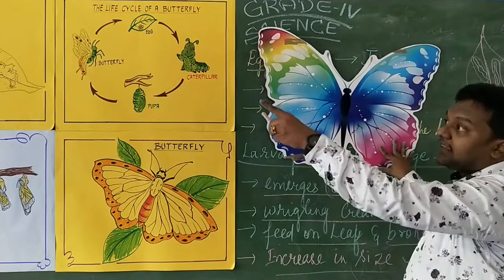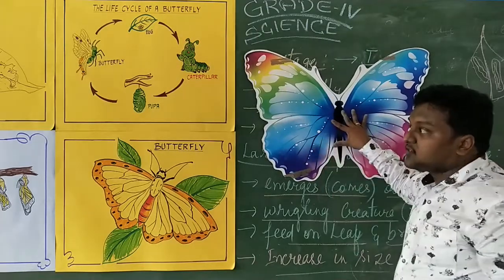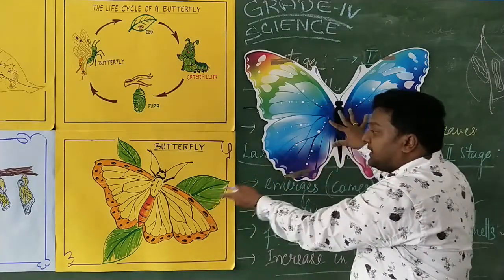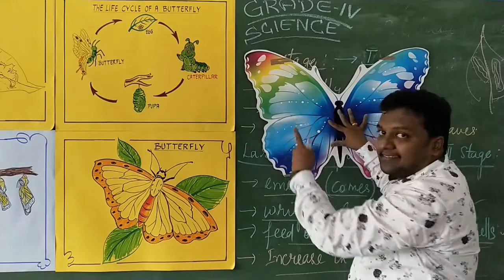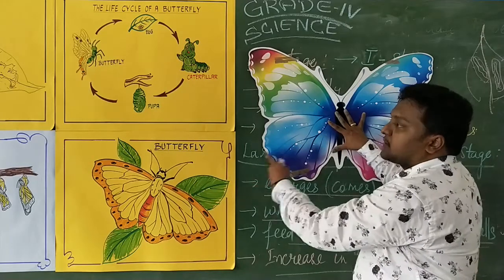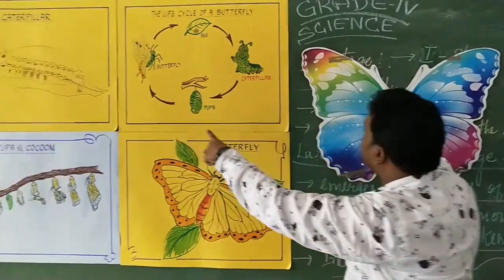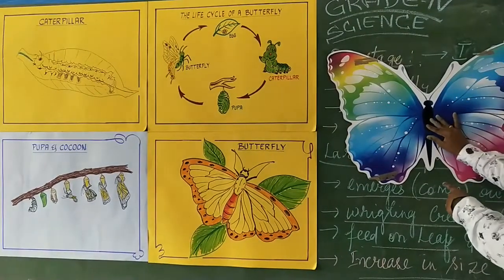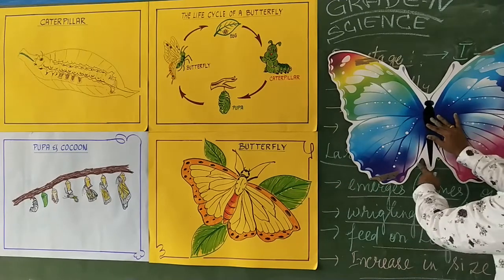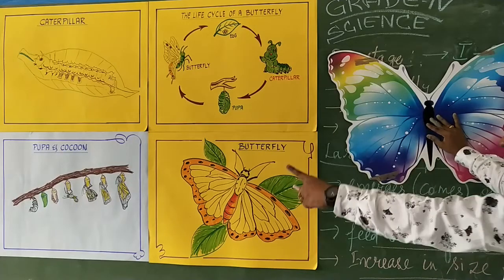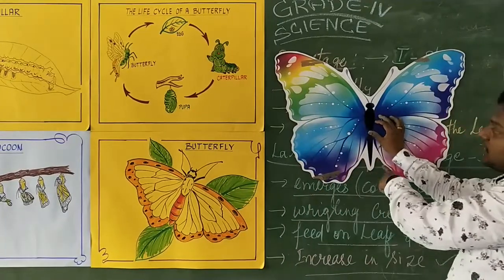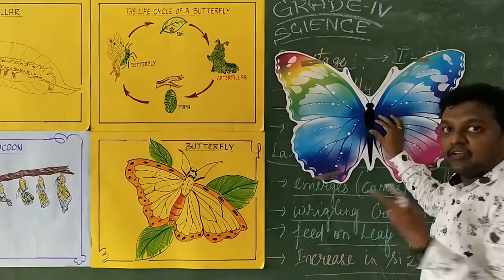This parent butterfly lays the eggs on the surface of its own leaf. You see the parent butterfly and the adult butterfly closely resemble each other. Maybe there may be a difference in the color. In morphology and structures, the adult butterfly and the parent butterfly have a close resemblance. Take the caterpillar structure and compare it with the mother butterfly: there is no resemblance. Take the cocoon, the pupa, compare and see: no resemblance.